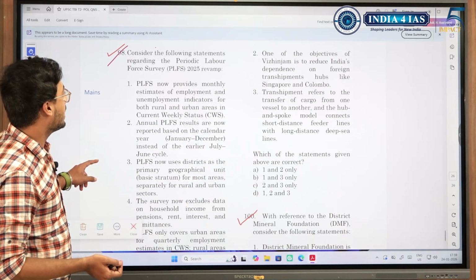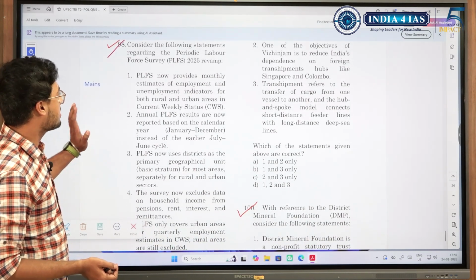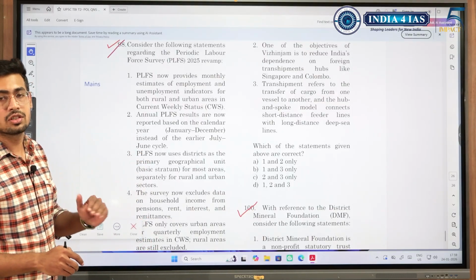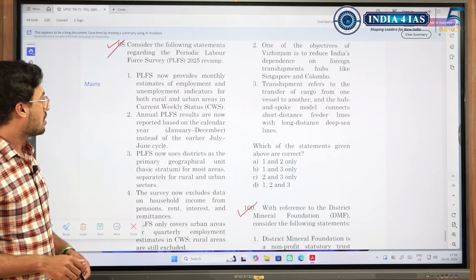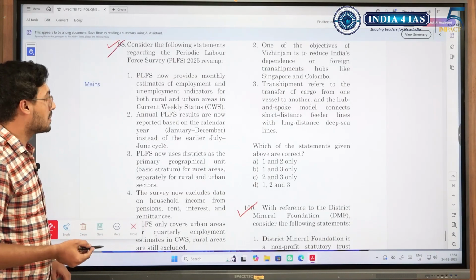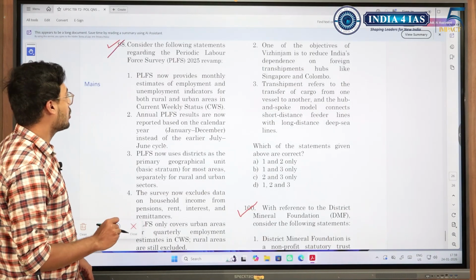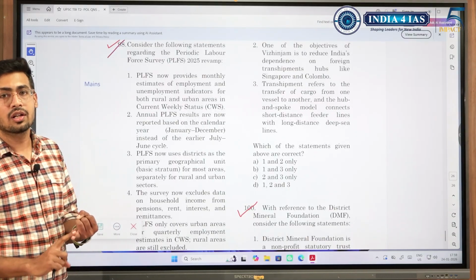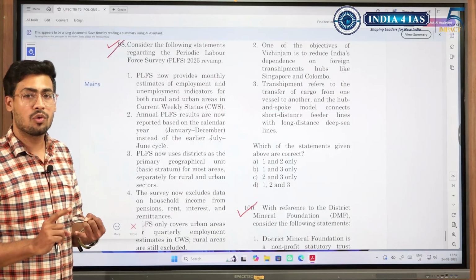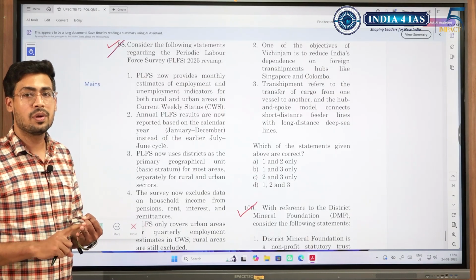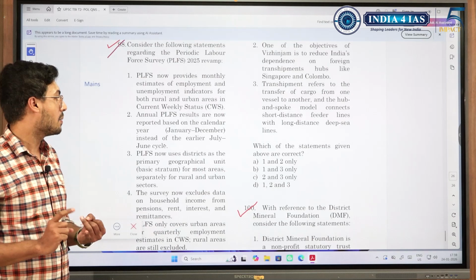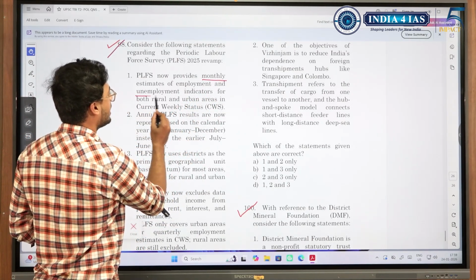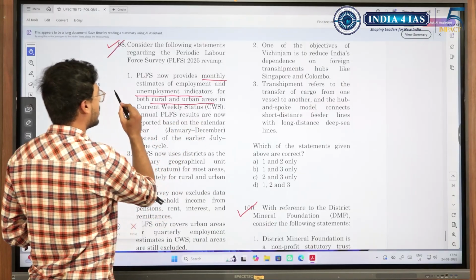Consider the following statements regarding PLFS. See, this is mains related thing. They can even ask in economy as to what are the changes that were made in PLFS 2025. So couple of things which I wanted to tell. It is a static syllabus, you can study it by yourself, but things that I wanted to tell is PLFS has improvised. Earlier only urban employment quarterly prospects were present. Now even in rural areas the employment prospects are present on a quarterly basis. Also monthly estimates of unemployment and employment indicators are given for both rural and urban.